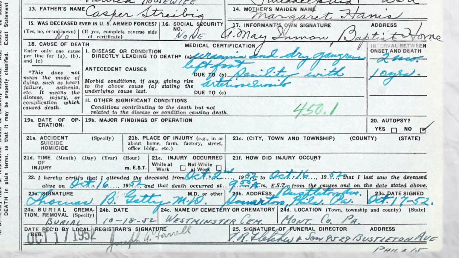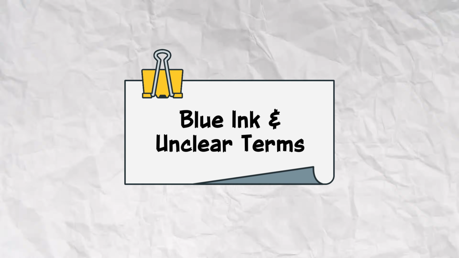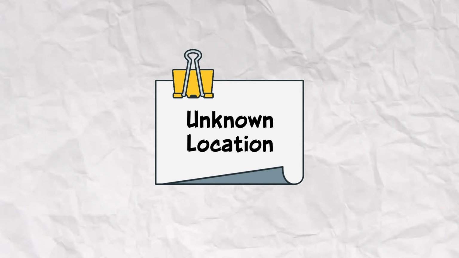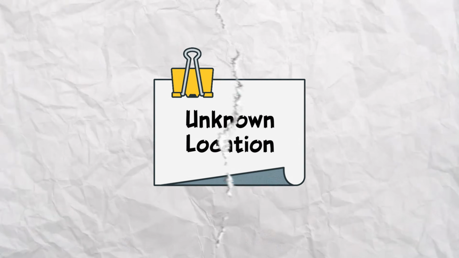Then the cause of death is written in this awful blue ink, and some of the terminology here I don't understand, and I can't even make out every word. Then the location where she was living, I can't find it on modern maps. I want to know more about her life, so I need to know where to go next with this research. This is a perfect conversation for AI, so let's see how it goes.